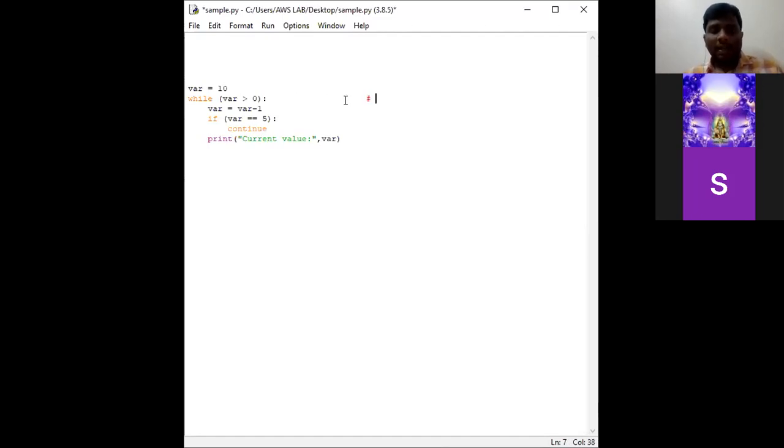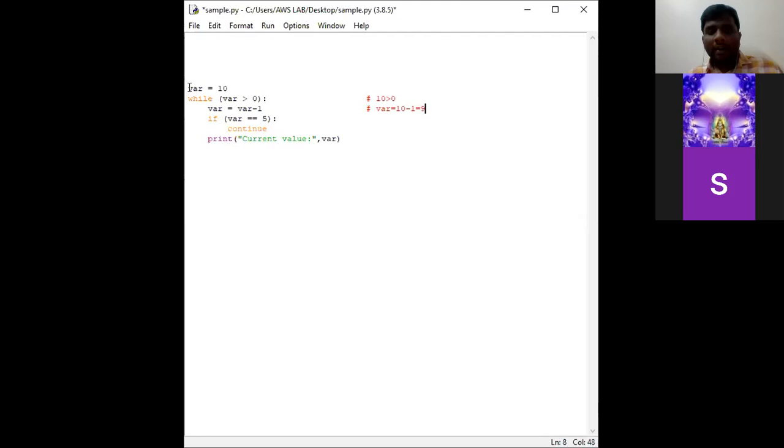First it checks the condition: is 10 greater than 0? 10 is greater than 0, right? So it enters into the body and checks where is equal to where minus 1. So 10 minus 1, that is equal to 9.